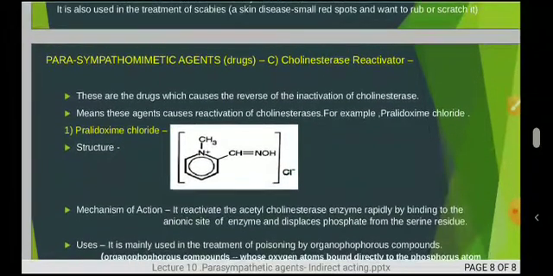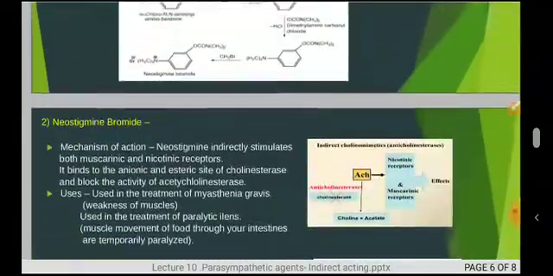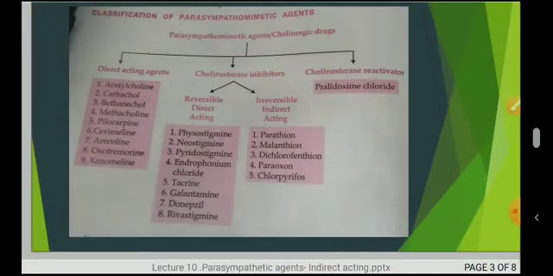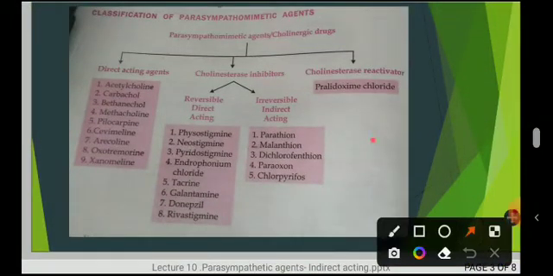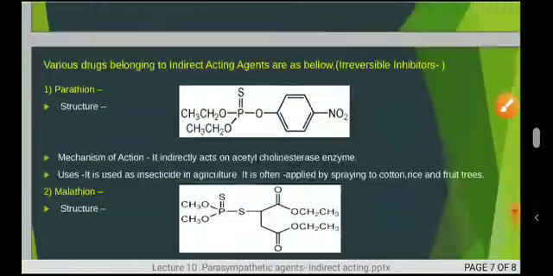Now moving toward the next slide, that is the last, the parasympathomimetic agents with the cholinesterase reactivator. So this is the last category which we will discuss, the cholinesterase reactivator. In this session we saw reversible direct acting drugs, reversible indirect acting drugs, irreversible indirect acting drugs, and the last one, the cholinesterase reactivator. So let us see the cholinesterase reactivator.